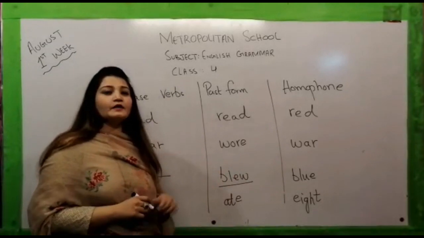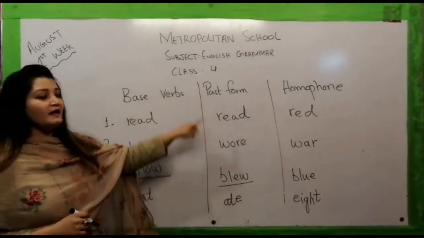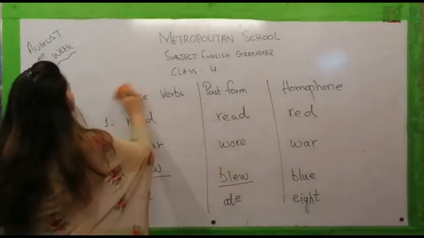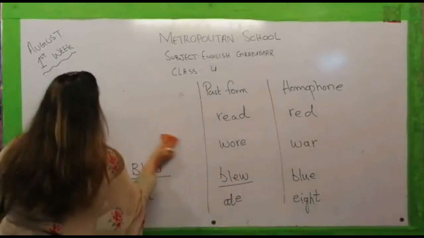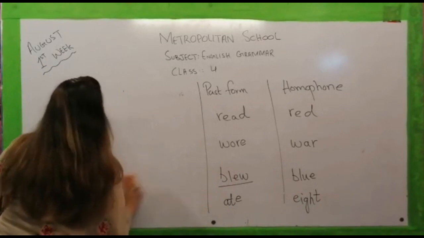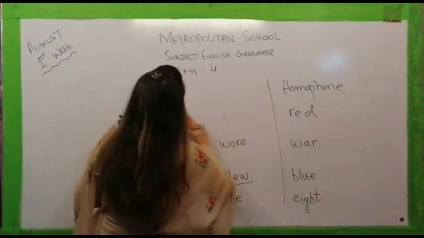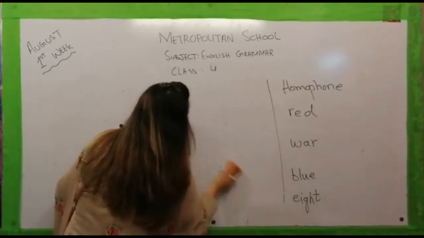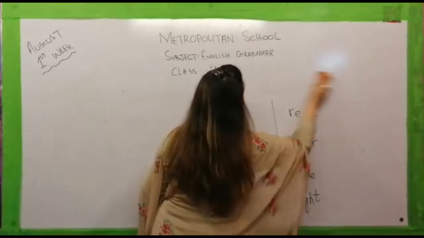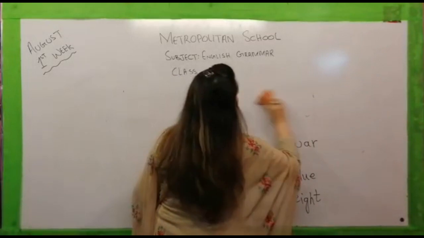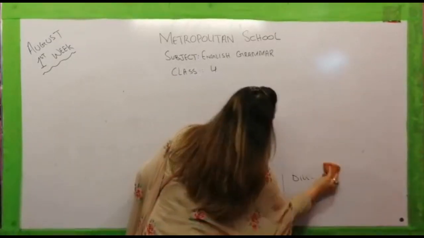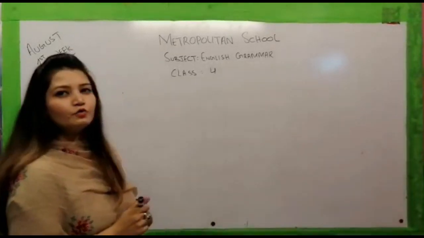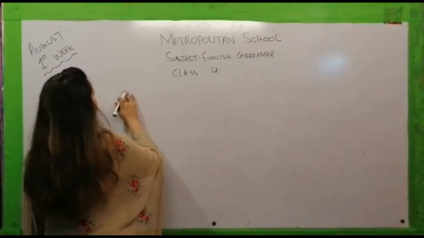So now it's time to use these homophones and these past form verbs in your sentences. So let's move towards our next task. I hope that you all are enjoying this lesson, as this is a very new topic for all of you. But this topic is really fun, because we have to say just one word and it has two different meanings. So now let's use these words in our sentences.